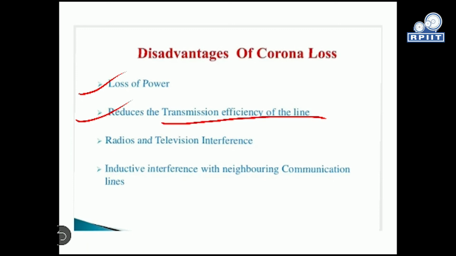Radio and television interference also occurs due to this corona. Finally, if there is a neighboring communication line where the corona occurs, it will definitely produce inductive interference with that.